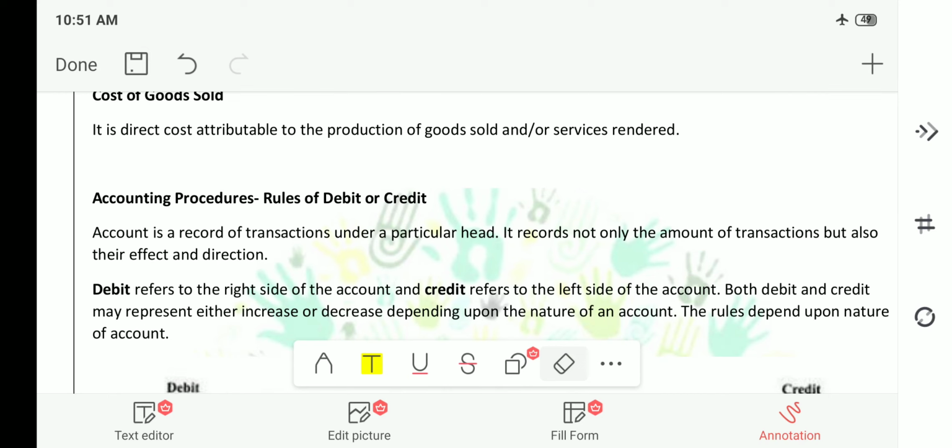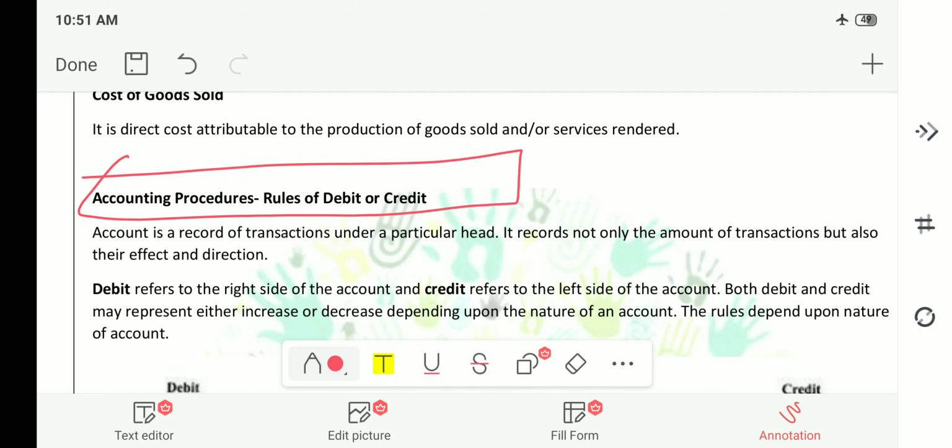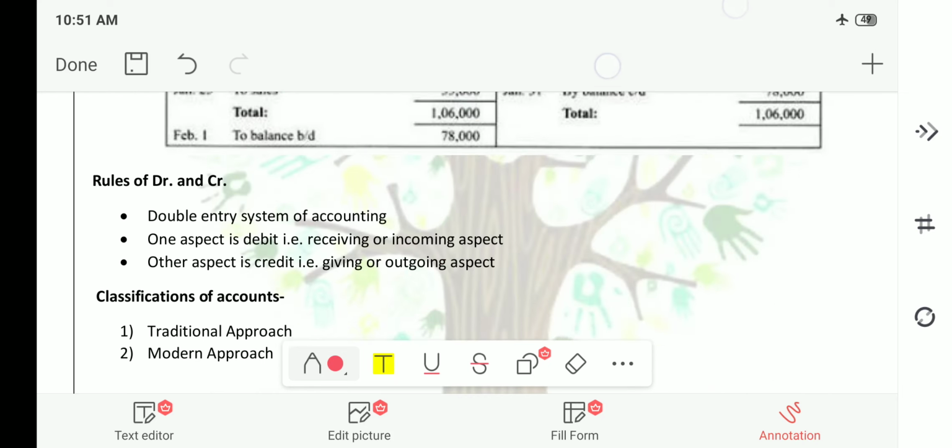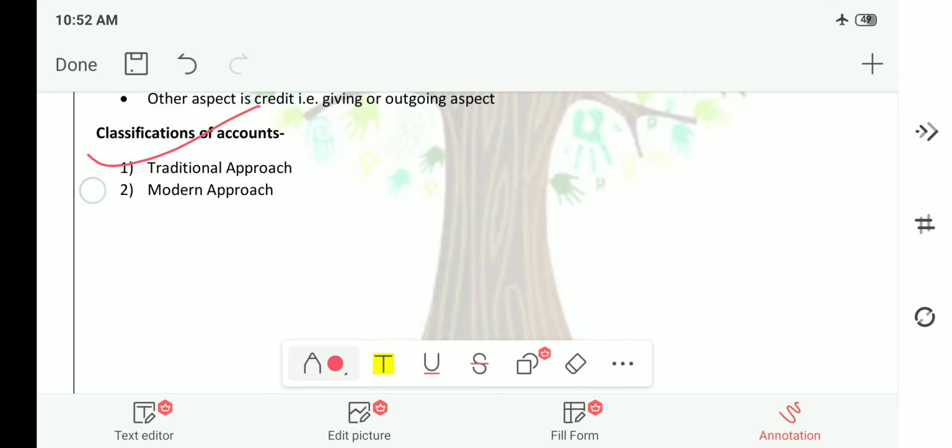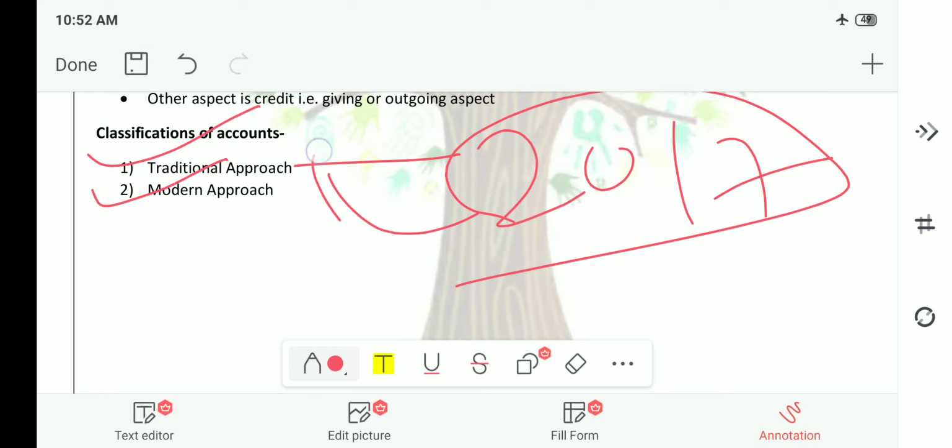Next, in the future lectures, we will be dealing with accounting procedures. There are two types of accounting: one is the traditional approach and the second is the modern approach. In the EPFO examination 2017, there were more questions on this traditional approach, right? Now we will be learning about the traditional and modern approach in the future lectures. So do watch these videos once again because it is very important to understand the concepts, as the future lectures are dependent on these previous lectures.